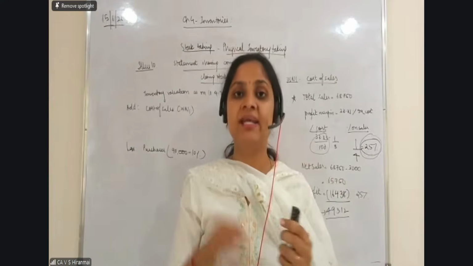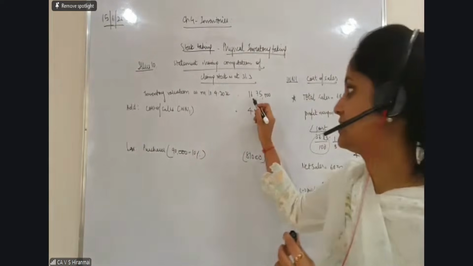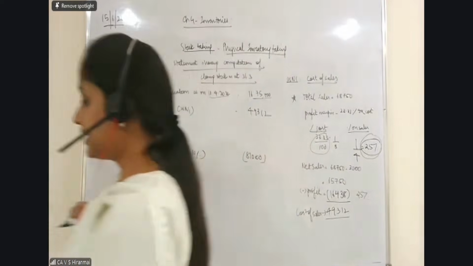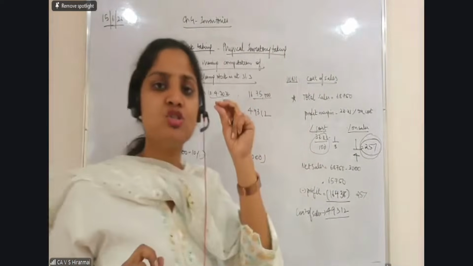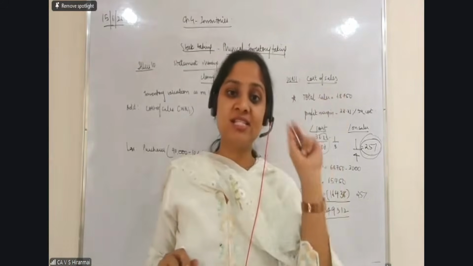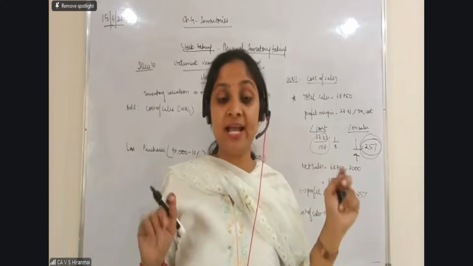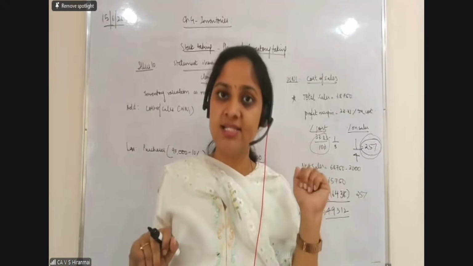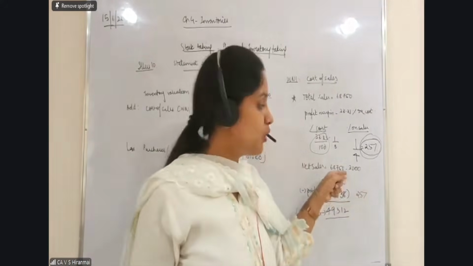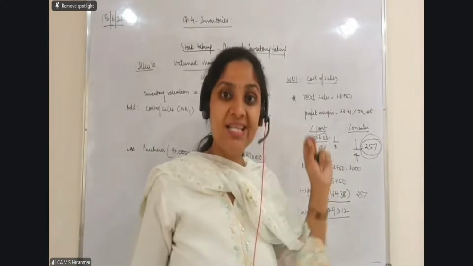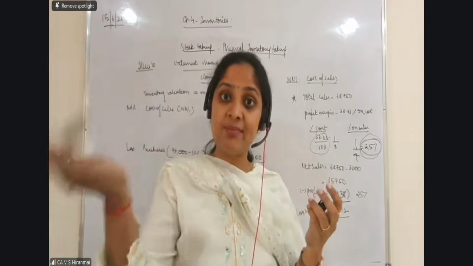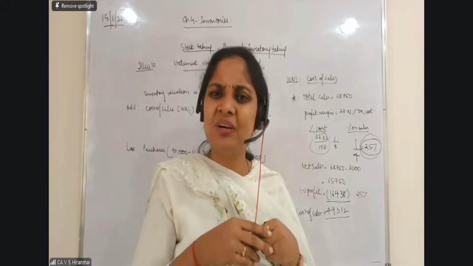Clear? Now, I have just read the question. When I read the question, the total value on 10th was 16,75,000. Point number one. Point number two, some small adjustments for sales are given to you. What are they? Total sale value 68,750 is given to you in the question. I told you if they give you sales returns or purchase returns, subtract it, that's all. Here sales returns is there in the question. So what did I do? I took 68,750 and subtracted the sales return, because I have to take net sales only. If the sales return has come and they have added it to the stock, then what is my problem? I need not worry. Correct?